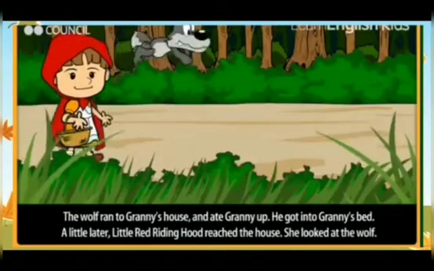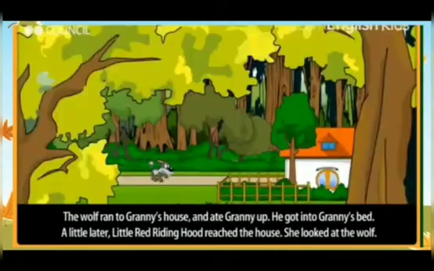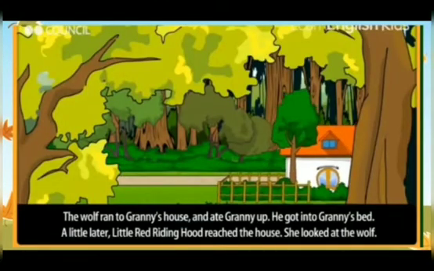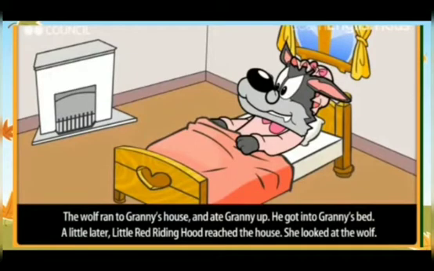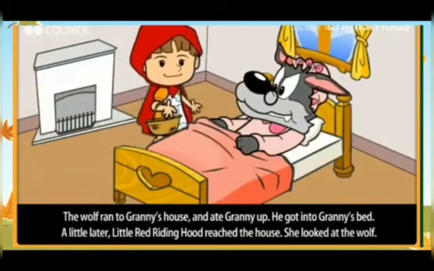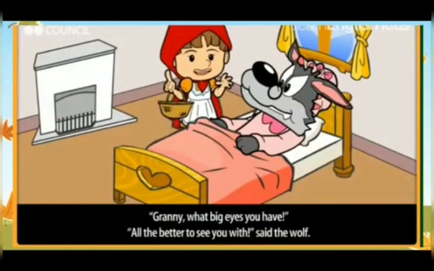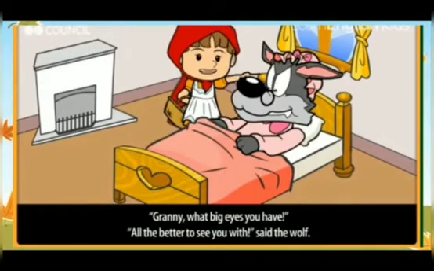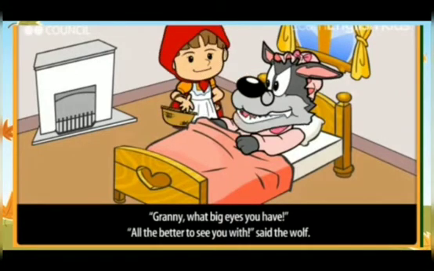The wolf ran to Granny's house and ate Granny up. He got into Granny's bed. A little later, Little Red Riding Hood reached the house. She looked at the wolf. "Granny, what big eyes you have!" "All the better to see you with," said the wolf.